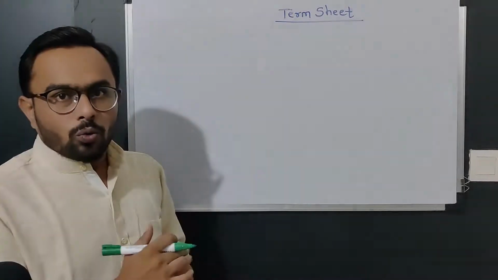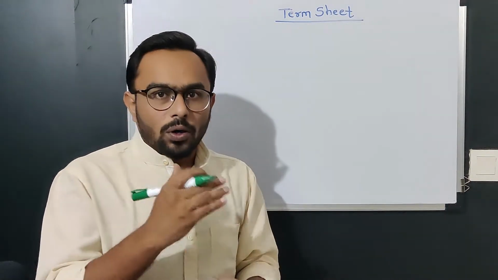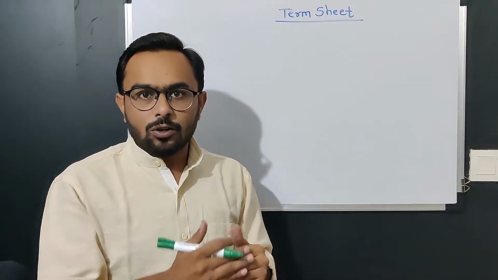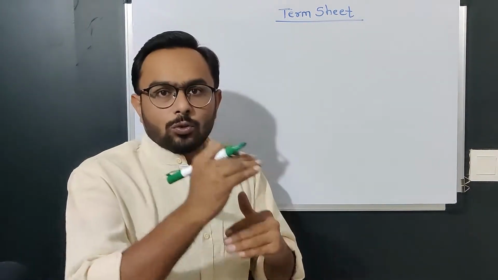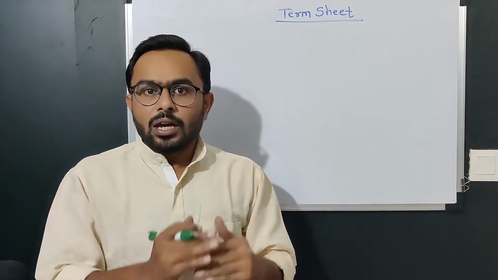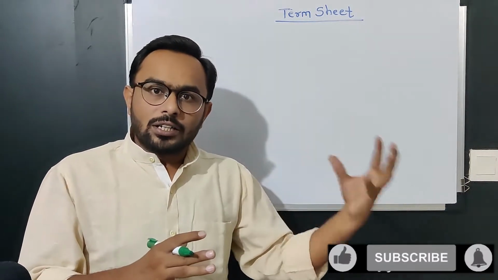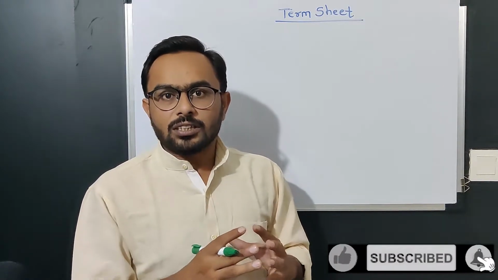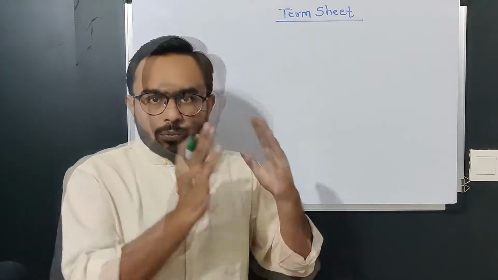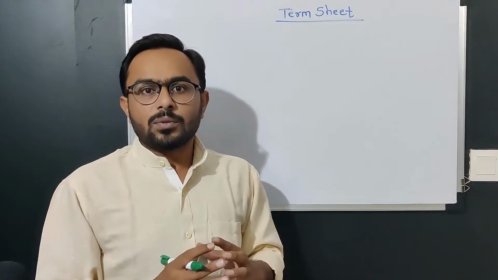Let's start. So we need to understand what a term sheet is. It is nothing but an agreement on what you and an investor have decided: how much they would be investing, on what grounds, what would be the returns, how much equity you are going to dilute, how much interest you are going to pay if it is a convertible note, after what time that note should be convertible, and in the initial years what would be the debenture charge as an interest rate. So all these things we have to mention on paper, and both parties would sign that particular document, and then you can get the investment from the investor.